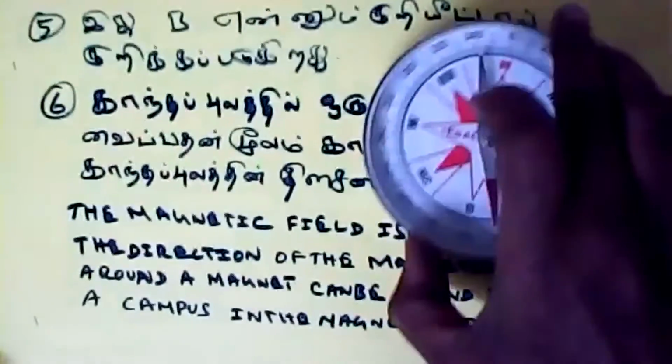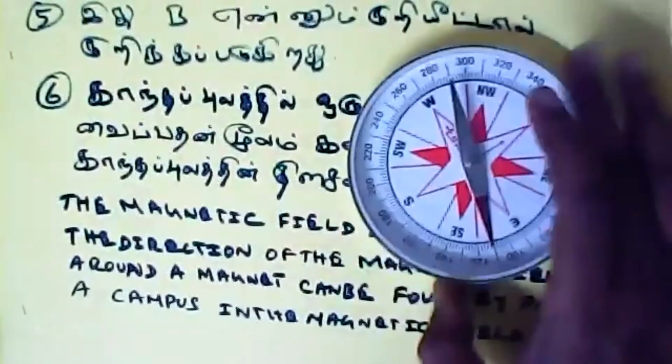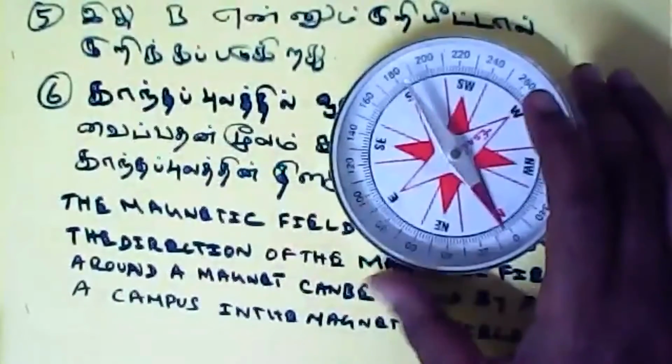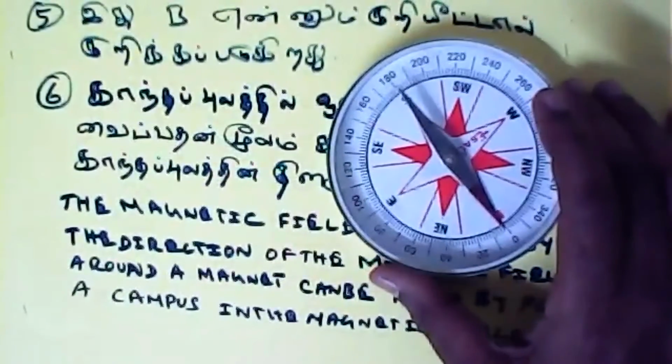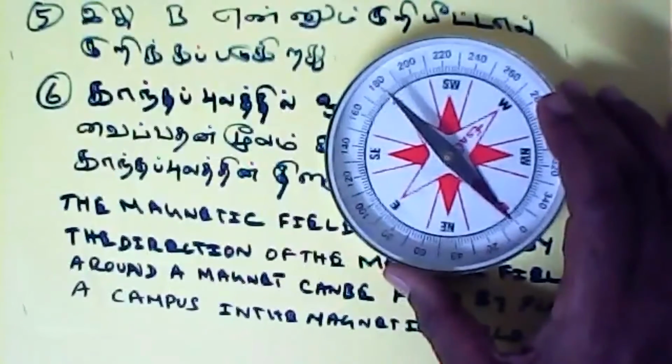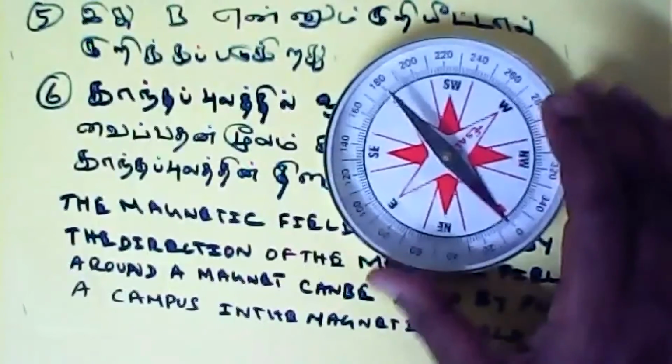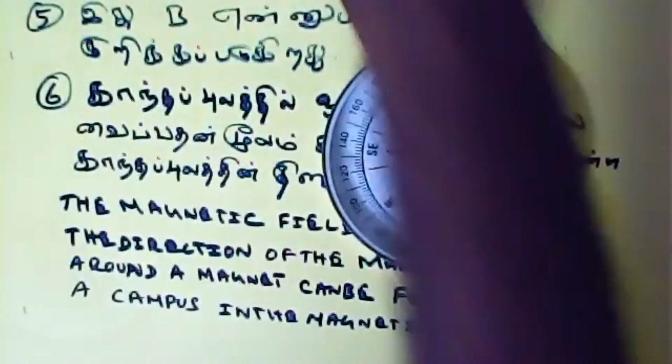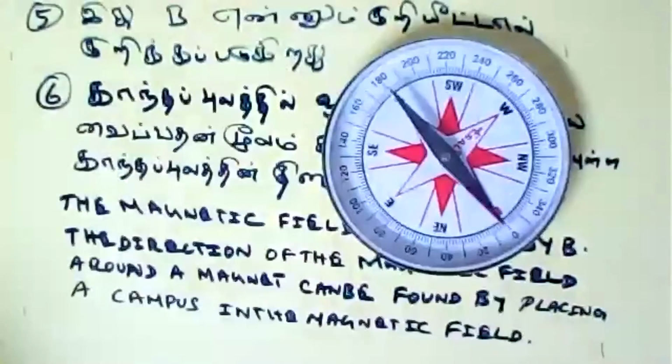Now you see, just listen. You are able to see the compass. I will adjust it in the north-south position. Okay, the north-south position I have adjusted. Now what I am doing, I am bringing the magnet nearer to it.